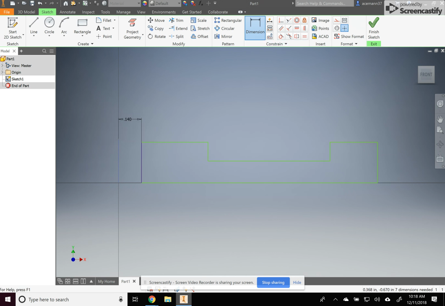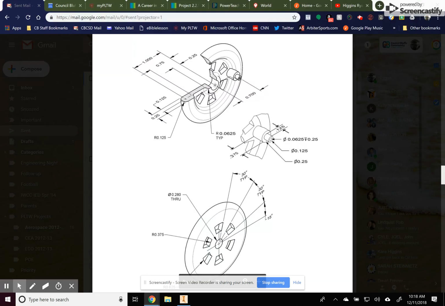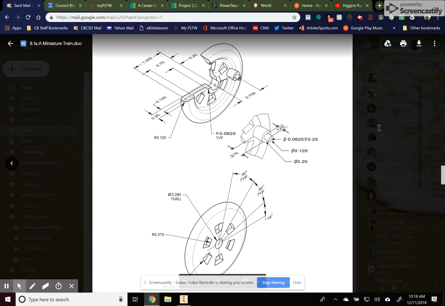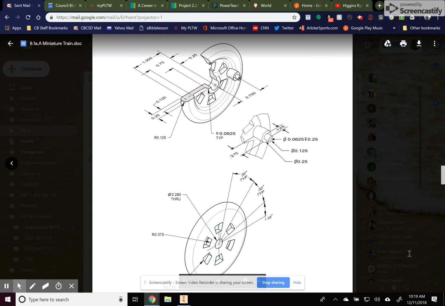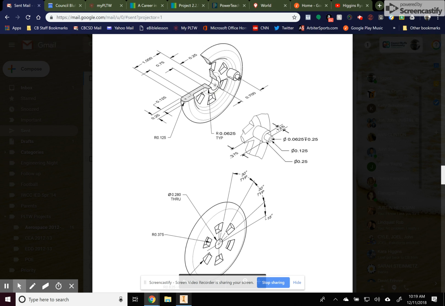All right. Then this 0.25 is from the center to this next part where it comes down. So here to here, 0.25. 0.75 is to where it goes back up again, and then 1 inch.